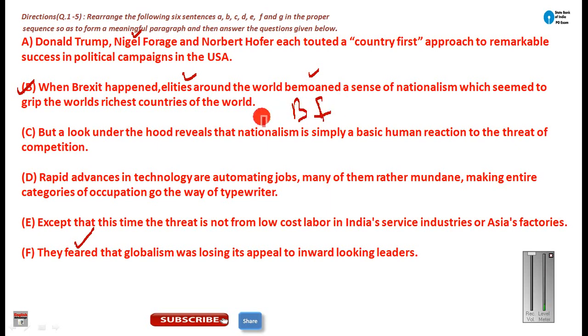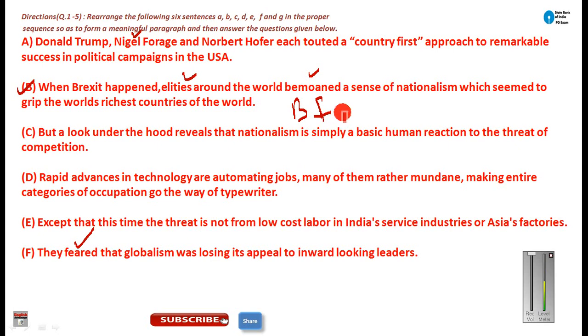In F, we are talking about the fear that globalism was losing its appeal to inward looking leaders. Now what are inward looking leaders? Inward looking leaders are the nationalist leaders who are more concerned about their own country, rather than talking about globalism. So that is why this sentence is saying that they feared that globalism was losing its appeal to inward looking leaders. Now after this, any sentence can come that is talking about nationalism or a related thing.